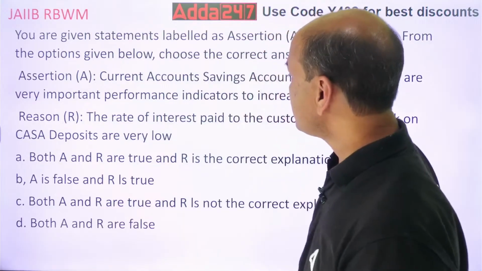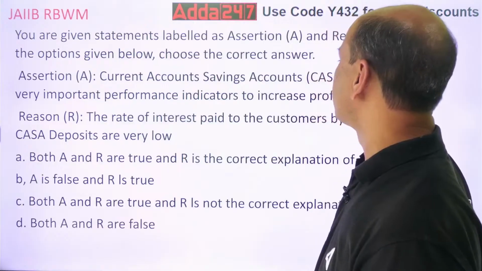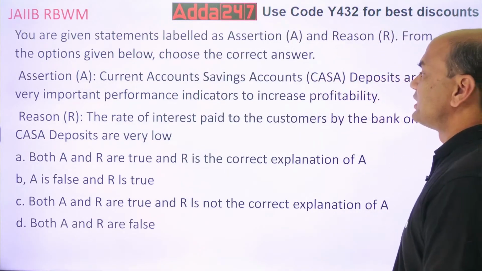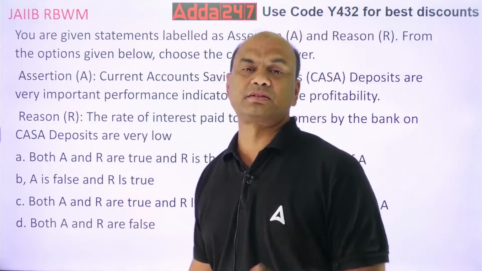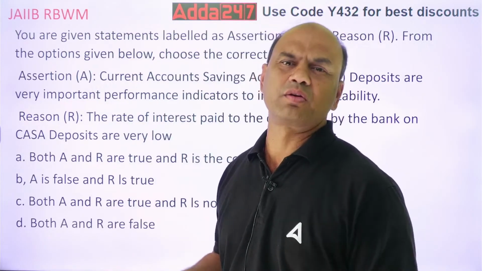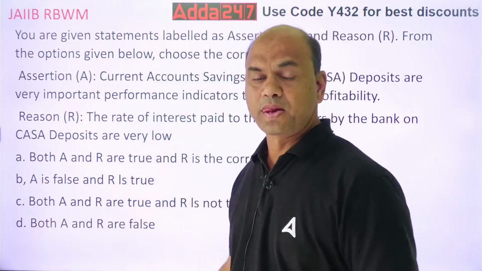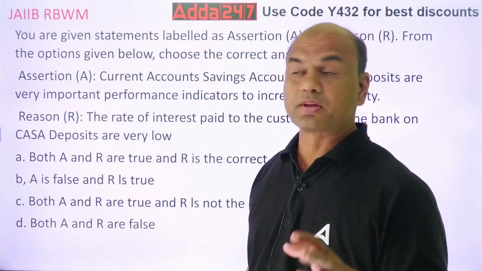So the first statement, the assertion: Current account, saving account, CASA deposits are very important performance indicators to increase profitability. So CASA is an indicator to check whether my bank is working properly and whether it is profitable or not. Is CASA the only indicator or one of the important indicators?